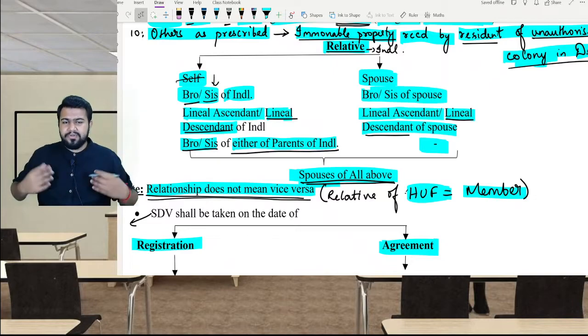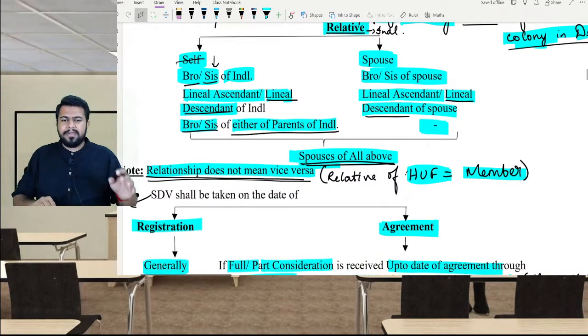That is, if I am the individual, then my father's brother will also be my relative. However, it does not apply to spouse. So my wife's father's brother is not my relative.